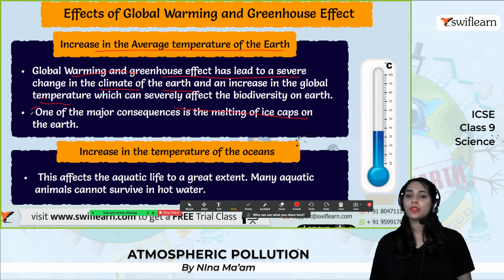We need a proper balance within the earth according to the weather. Then warmer winters. The winter season in many places on the earth has decreased due to global warming. A lot of species rely upon proper weather conditions, and they cannot survive due to the increased temperature.